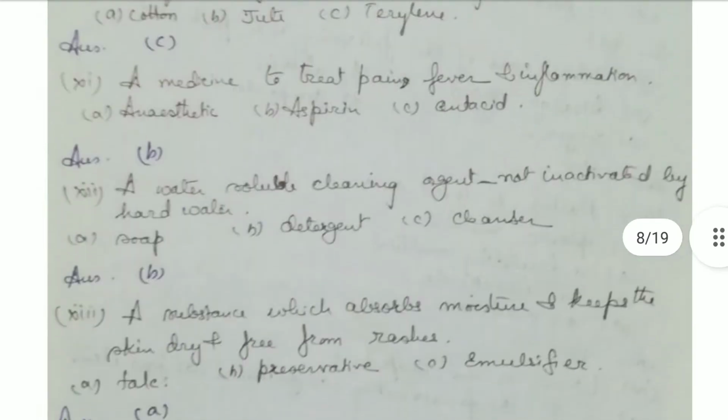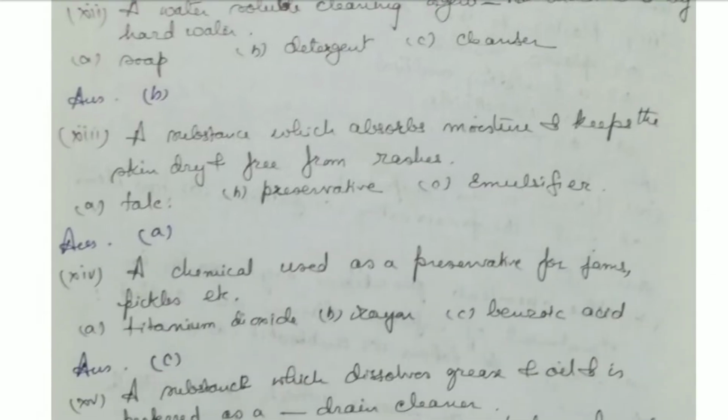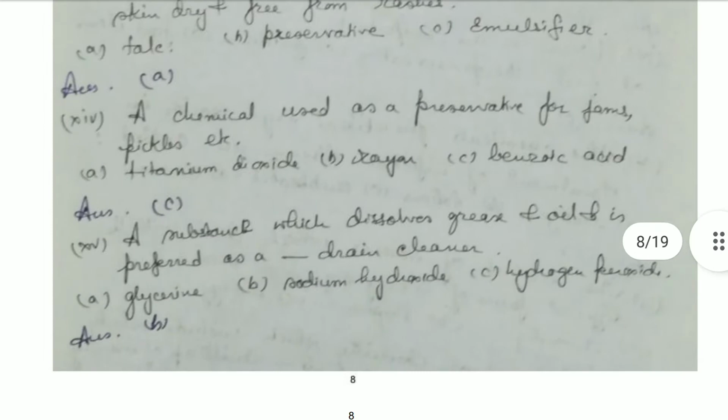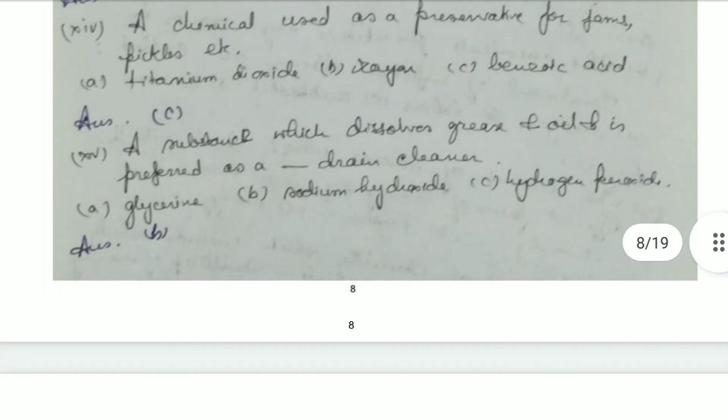A medicine to treat pain, fever, and inflammation is aspirin. A water-soluble cleaning agent not inactivated by hard water is detergent. Then a substance which absorbs moisture and keeps the skin dry and free from rashes is talcum powder, talc you can say. Then a chemical used as a preservative for jams, pickles, etc., that is benzoic acid. A substance which dissolves grease and oil and is preferred as a drain cleaner is sodium hydroxide.